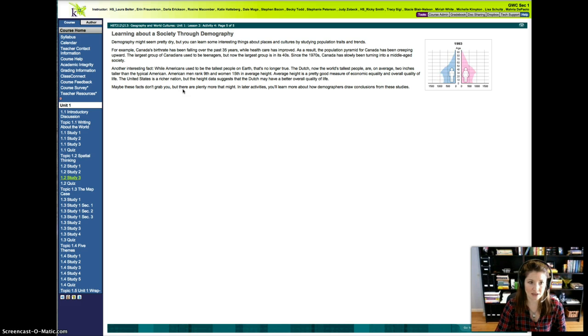Another interesting fact, while Americans used to be the tallest people on Earth, that's no longer true. The Dutch, now the world's tallest people, are, on average, 2 inches taller than the typical American. American men rank 9th and women 15th in average height. Average height is a pretty good measure of economic equality and overall quality of life. The United States is a richer nation, but the height data suggests that the Dutch may have better overall quality of life. Maybe these facts don't grab you, but there are plenty more that might.